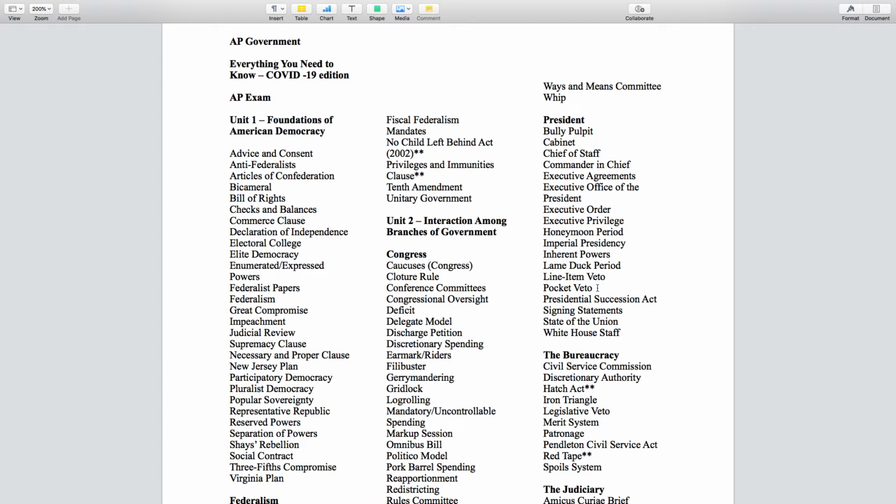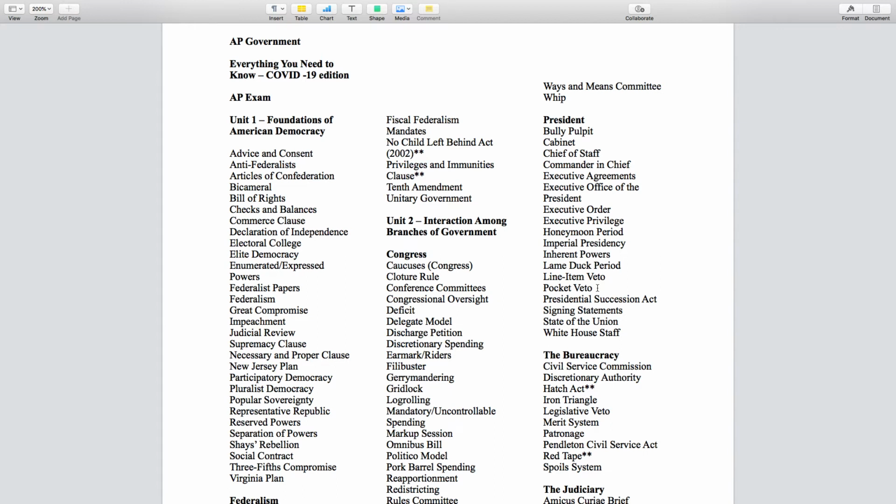Now, if Congress is in session and those bills are on the president's desk and they sit there for 10 days, then they would automatically become law. But the pocket veto is when Congress has gone out of session. These bills go to the president, the president does nothing, and they will die.